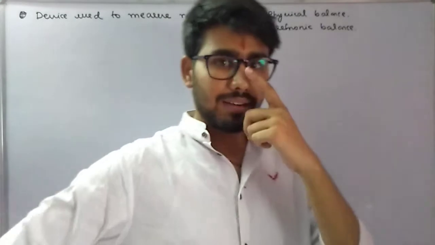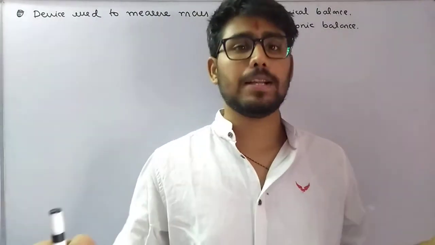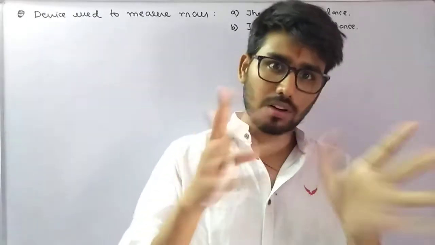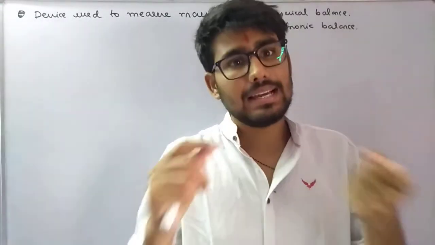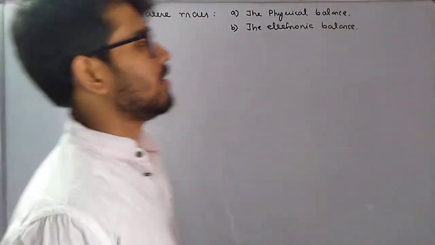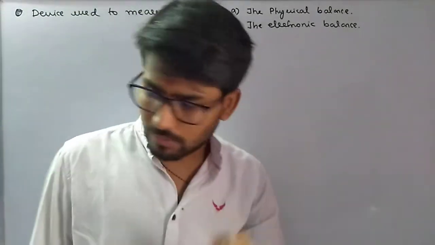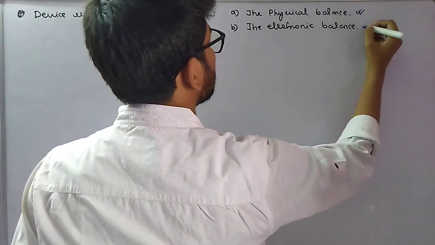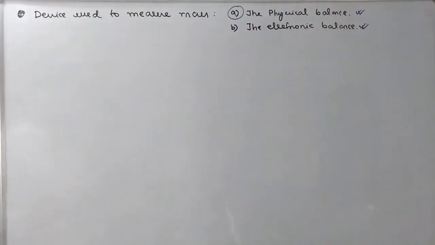Just like the device which is used to measure length is a meter scale or a measuring tape. Do you recall anything, or did you forget everything? Similarly, we want to study the device used to measure mass. We have two devices which we want to study about. First is a physical balance and next is an electronic balance. First we'll start with the physical balance.